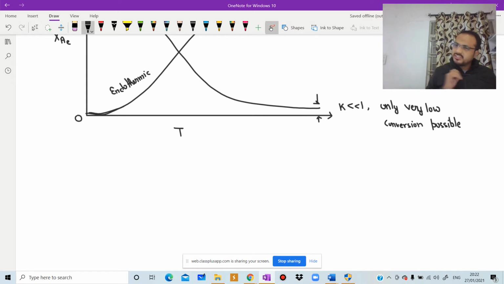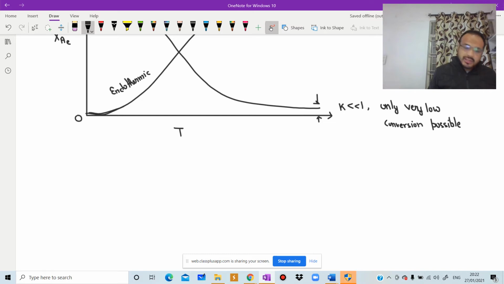We already discussed all these things in class in a detailed manner. Second point, in the case of an endothermic reaction, a rise in temperature increases both the equilibrium conversion and the rate of reaction. So in this condition also, the highest allowable temperature is used.